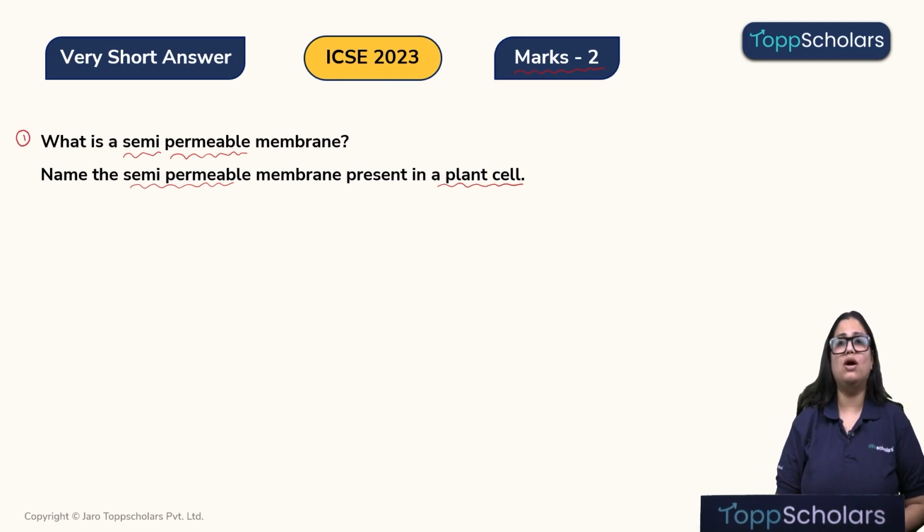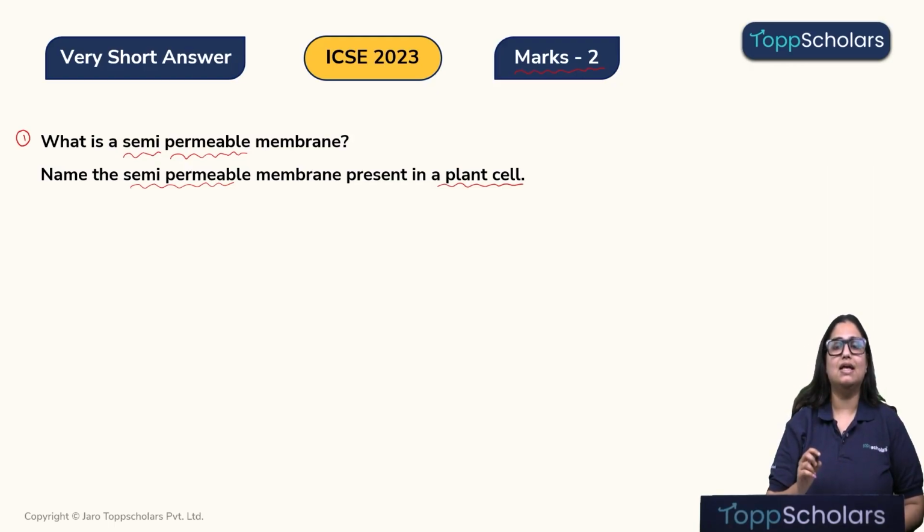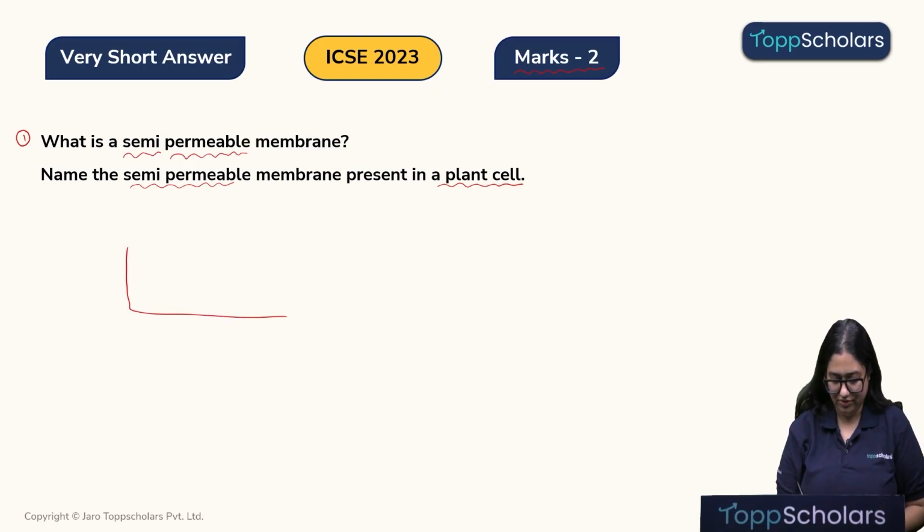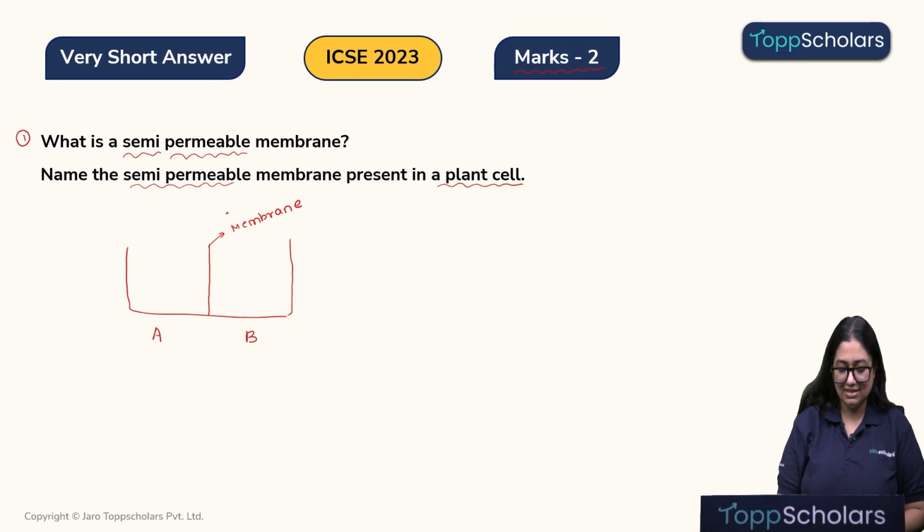Okay children, so what is a semi-permeable membrane? Children, semi-permeable membrane is a membrane that only allows few substances to pass through it and enter into another medium. So let's look at this diagram children, for example. Okay, now this is a container. Now I am dividing this container into 2 parts, that is part A and part B by this membrane. Now, this is not a freely permeable membrane, this is a semi-permeable membrane.